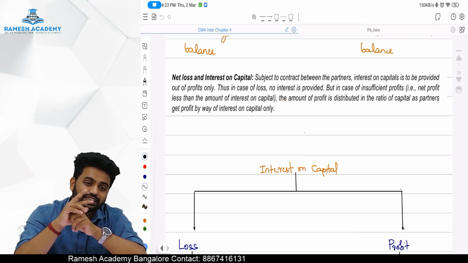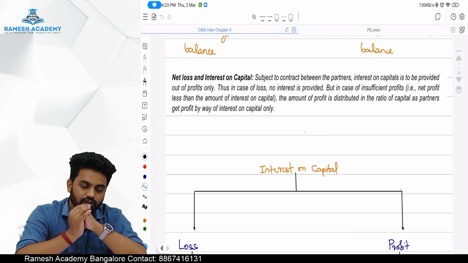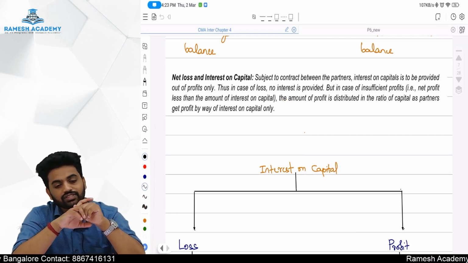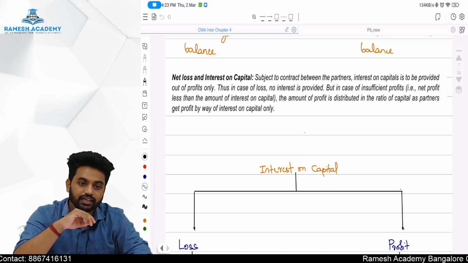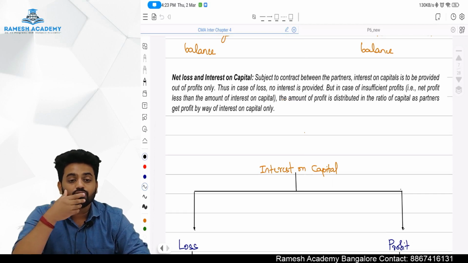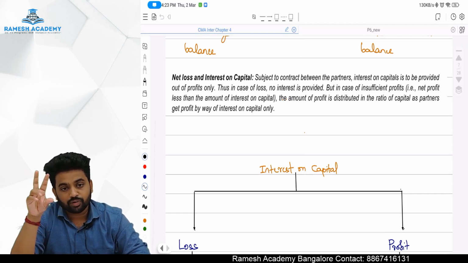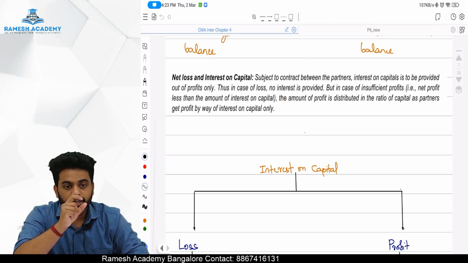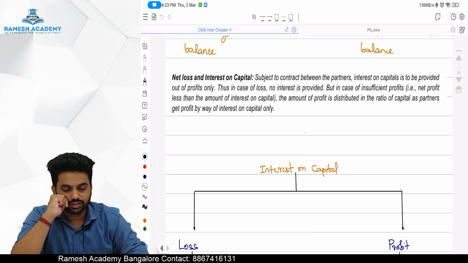What if there is insufficient profit? When there is insufficient profit as well as interest on capital to be provided, what should we do? For example, interest on capital is 10,000. Your profit is only 7,000.